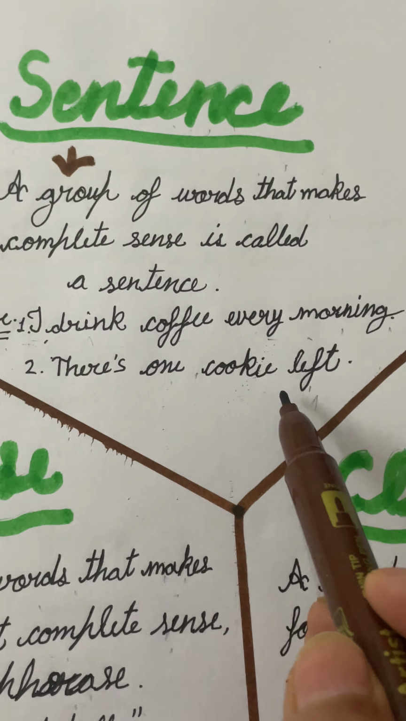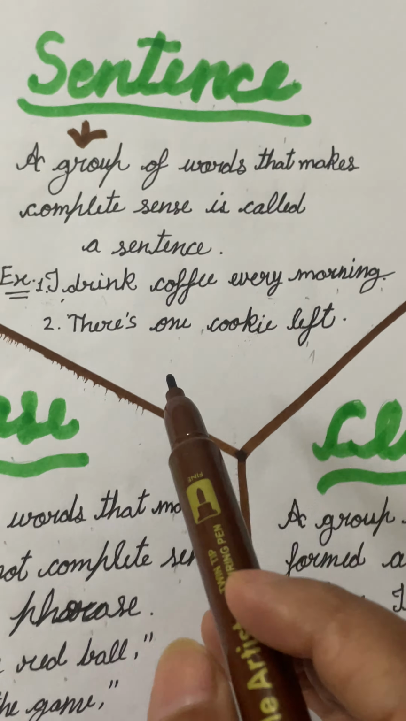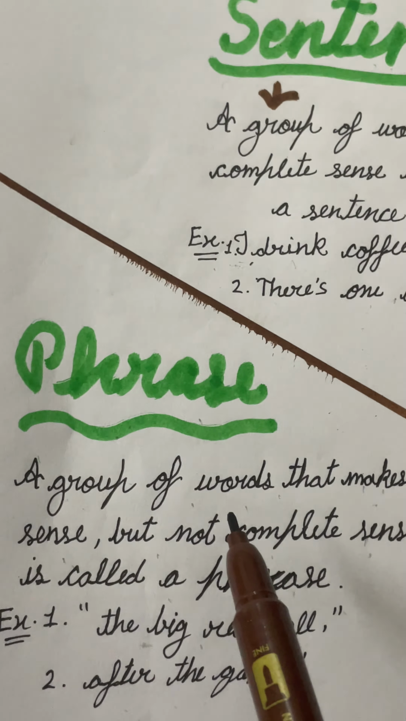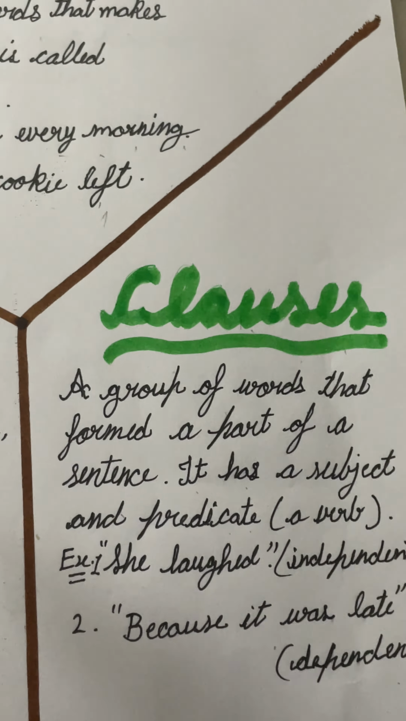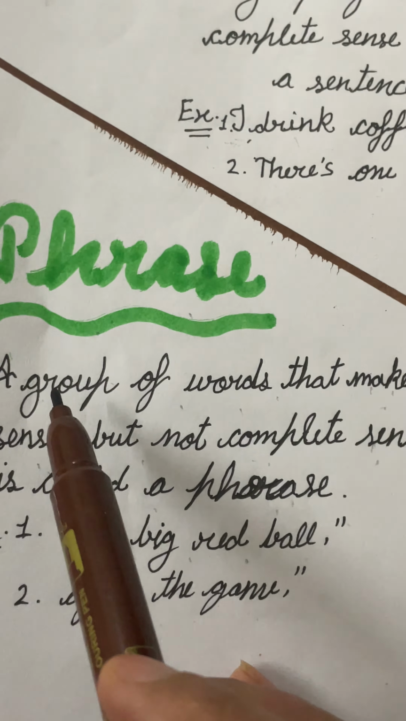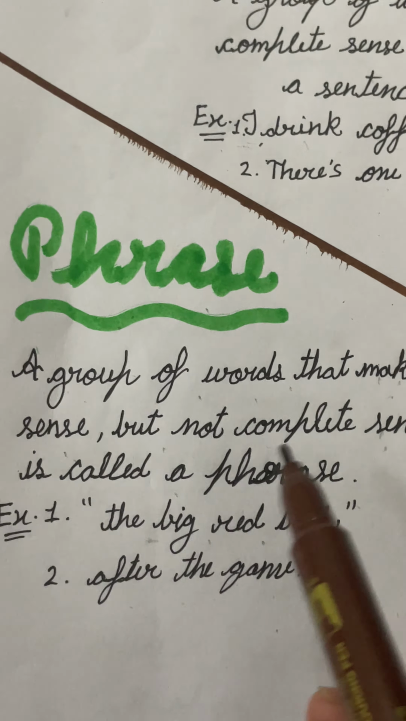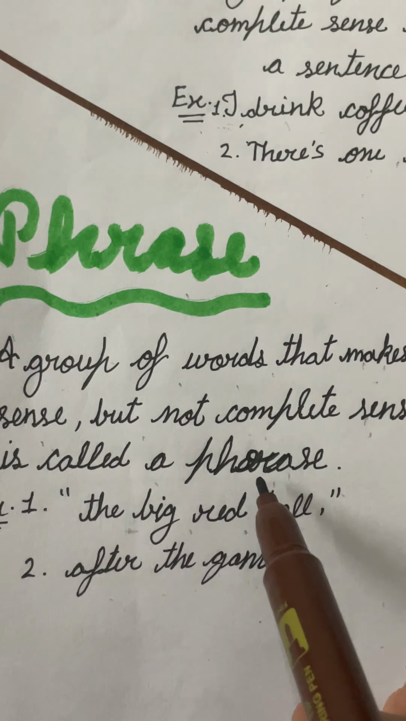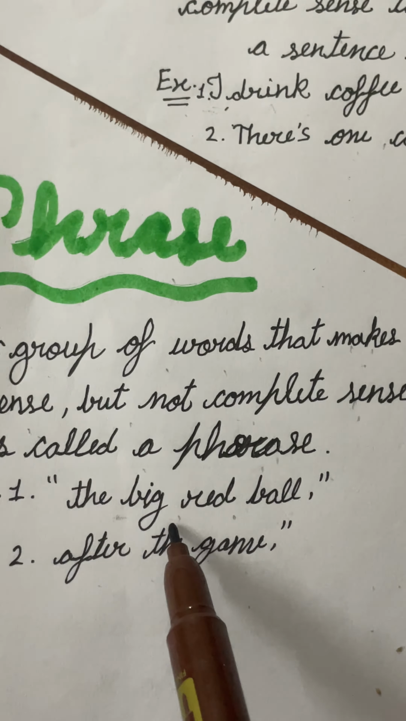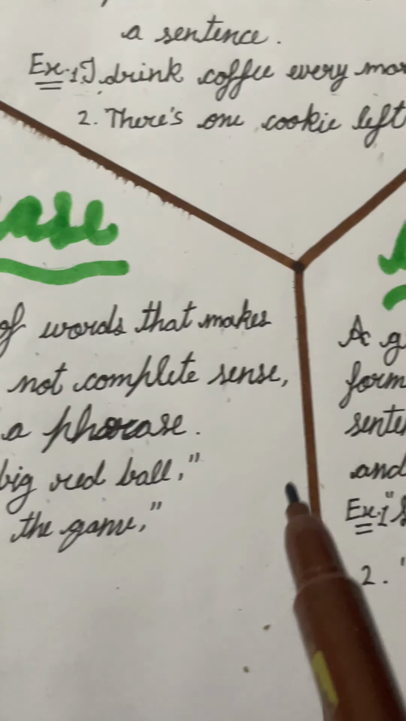There are some parts of a sentence which make a complete sentence. One is a phrase and the other is clauses. Phrase. What is a phrase? A group of words that makes sense but not complete sense is called a phrase. For example, the big red ball, after the game.